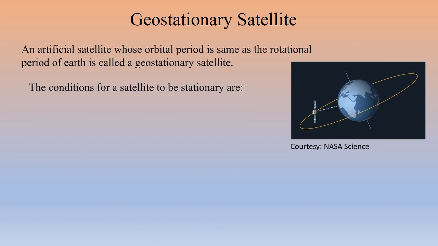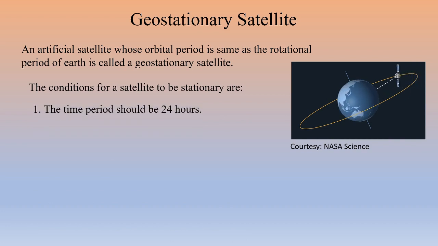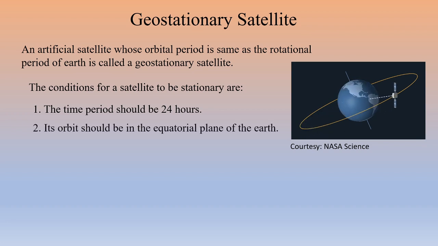Let us see what the conditions are for a satellite to be stationary. One is the time period should be 24 hours. Second is the orbit should be in the equatorial plane of the Earth.